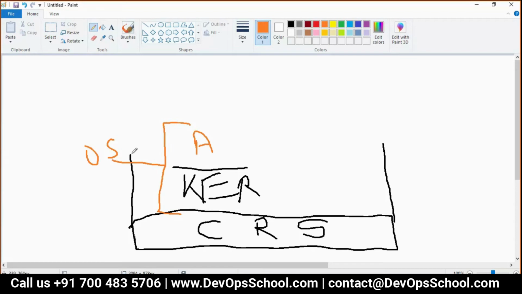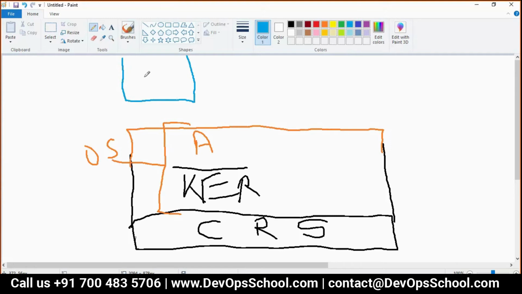And then on top of that, let's say I want to run Apache. So here we get the operating system, and then my name is Rajesh, so I will log in as Rajesh. This is my user isolation, I would say. That means this is my space in which I can do anything.